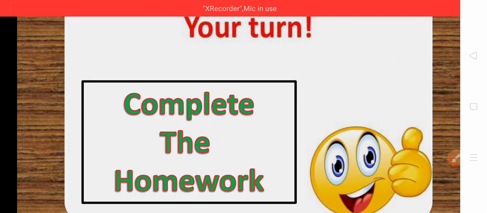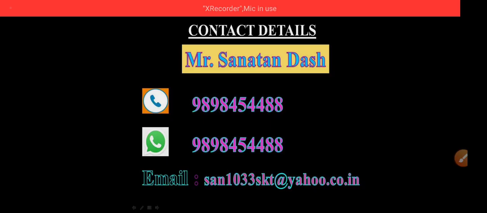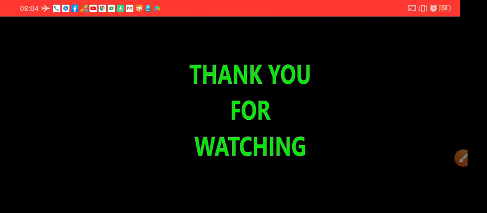This way you have to solve and complete the answers in your notebook. This is your homework, so try to solve. If there is any query, please contact me.